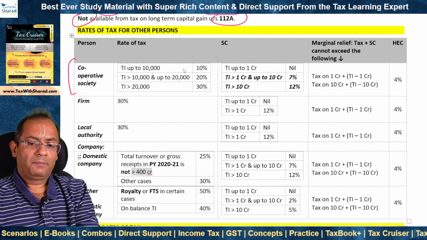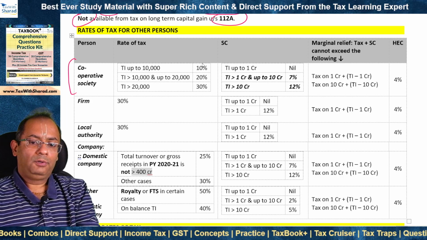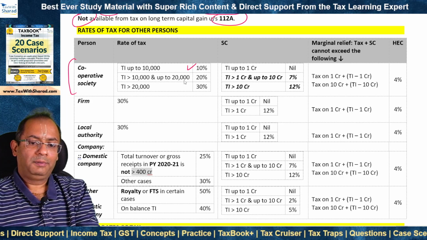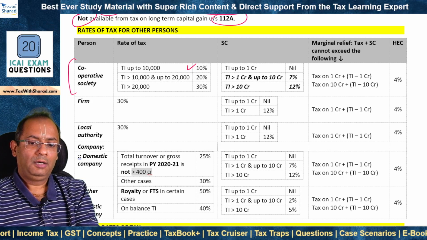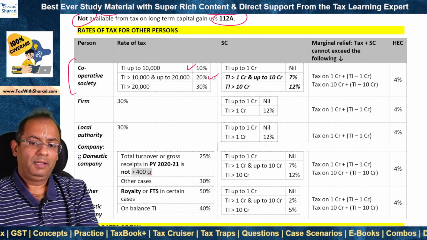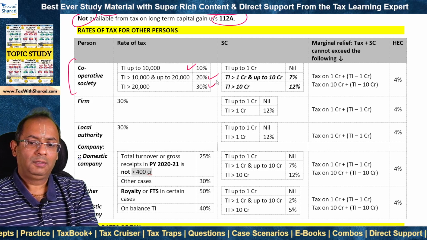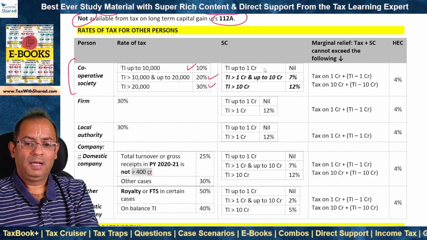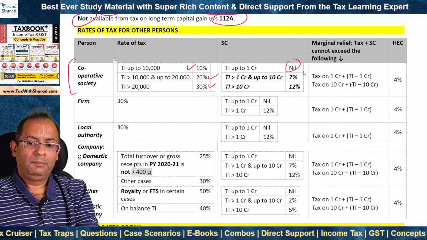Cooperative society. Total income up to 10,000, rate of tax is 10%. Total income more than 10,000 and up to 20,000, 20%. Total income more than 20,000, 30%. Rate of surcharge, nil for total income up to 1 crore.